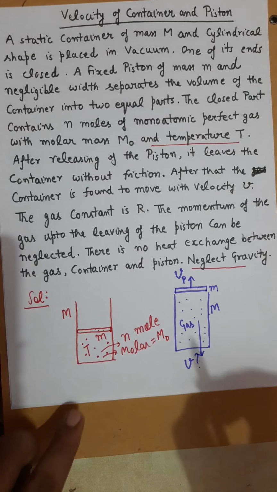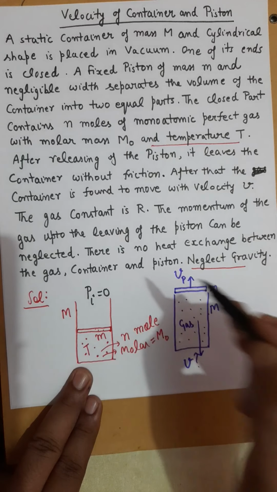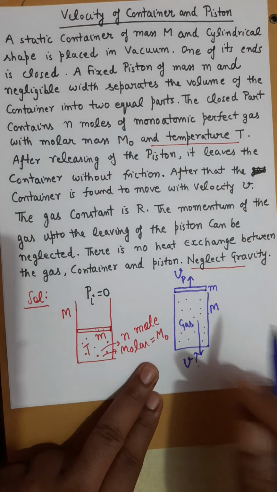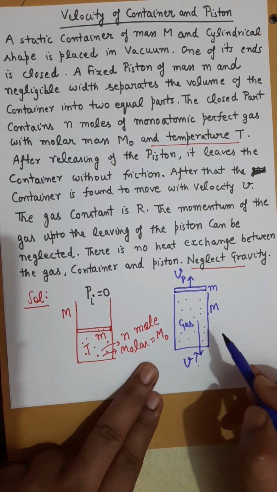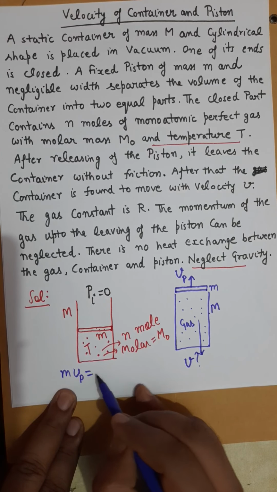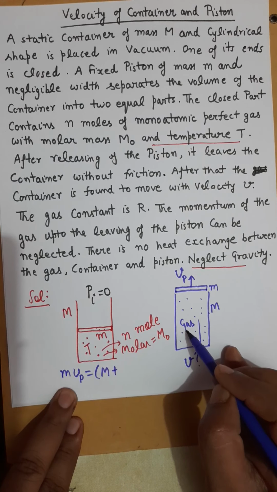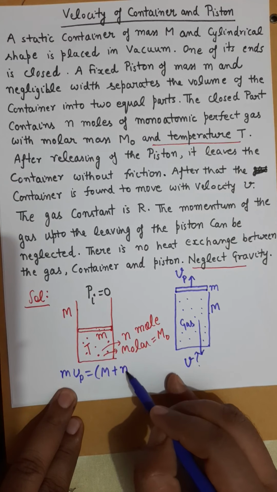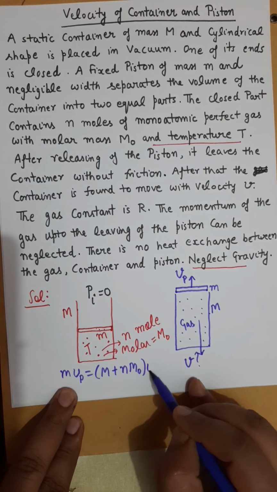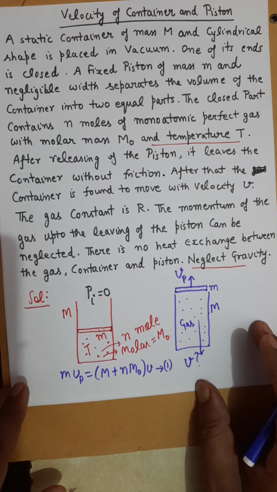Everything is at rest initially, so momentum initially is 0, and therefore for conservation of momentum you can write: small m Vp equals (capital M plus n m naught) V, where the mass of the cylinder is capital M and the mass of gas inside it is n multiplied by m naught, molar mass into number of moles. So this is your first equation as per the conservation of linear momentum.